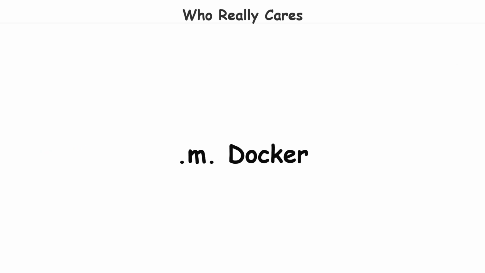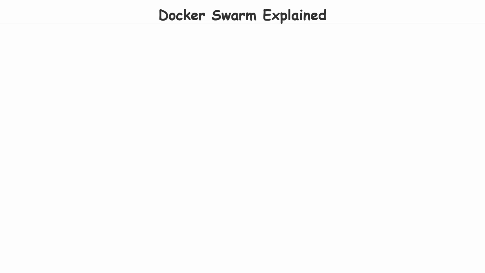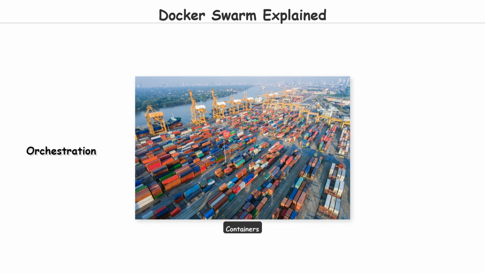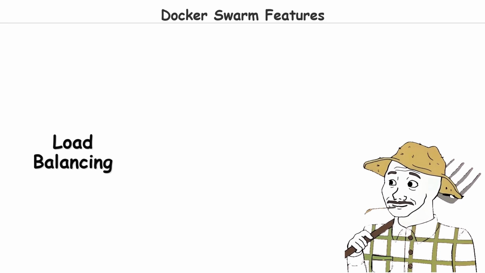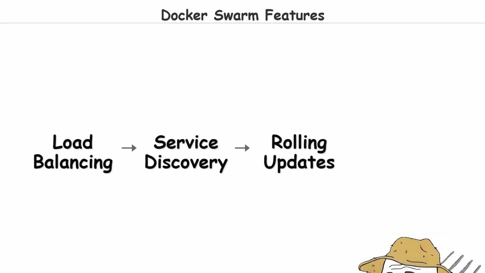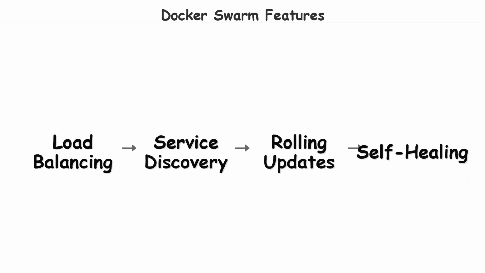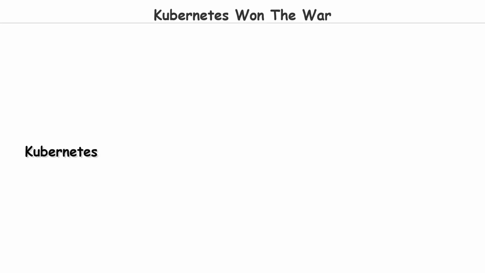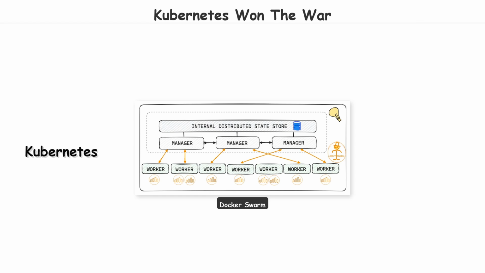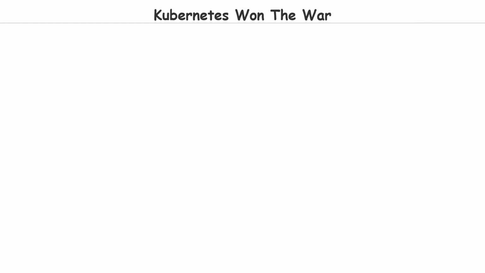Docker Swarm. Docker's built-in orchestration tool for running containers across multiple machines. Swarm turns a pool of Docker hosts into a single virtual host. It handles load balancing, service discovery, rolling updates, and self-healing. The problem is that Kubernetes exists. Kubernetes won the orchestration war so decisively that Docker Swarm is essentially a legacy technology.